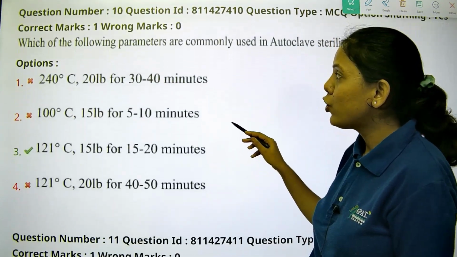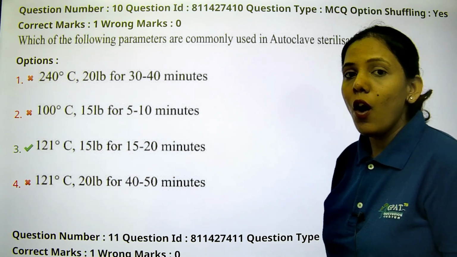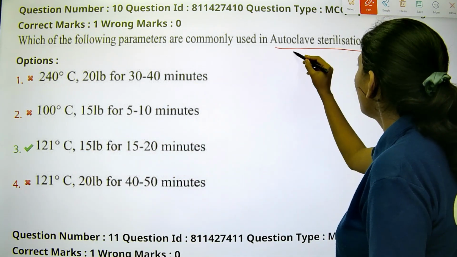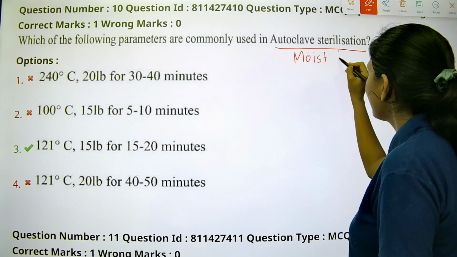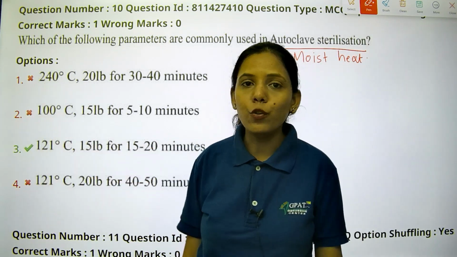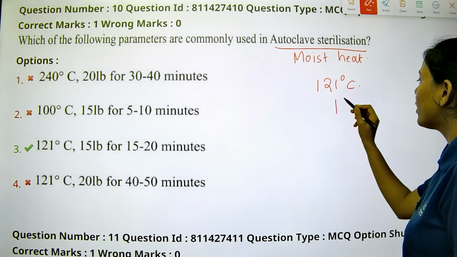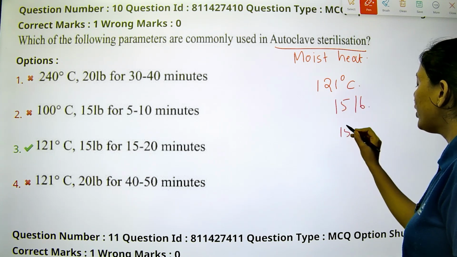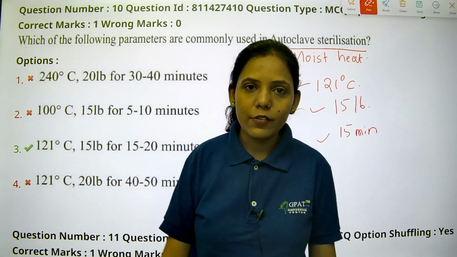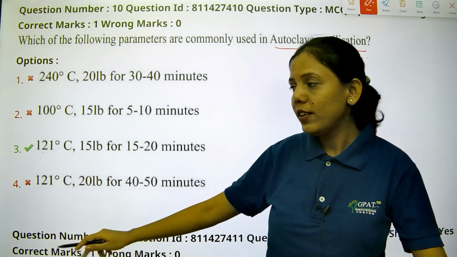The next question is, which of the following parameters are commonly used in autoclave sterilization? When we were discussing the methods for sterilization, autoclave sterilization is the type of moist heat sterilization. What are the conditions? First of all, they have given 240 degrees Celsius. We know that in the autoclave we use 121 degrees Celsius. The pressure is 15 lb and generally we use it for 15 minutes. So these are the conditions that we have seen. 240 degrees Celsius we are not using. 100 degrees Celsius not using. Now 121 is there in option 3 and option 4.